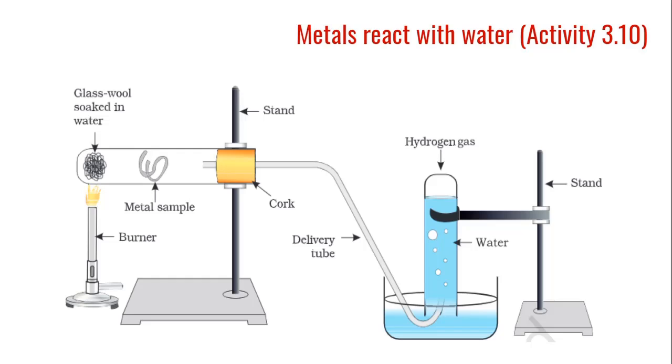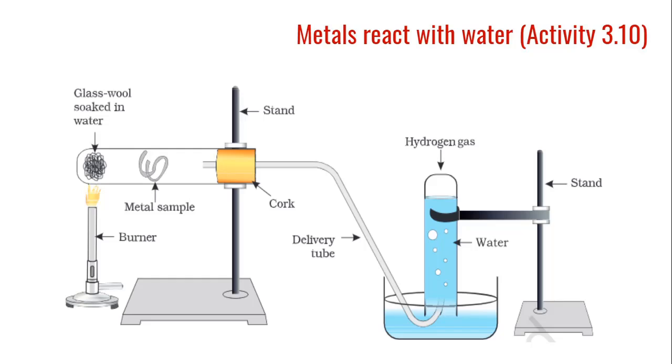For the metals that did not react with hot water, arrange the apparatus as shown in this figure and observe their reaction with steam. Which metals did not react even with steam? Arrange the metals in the decreasing order of reactivity with water. So, first of all, we will put all metals in cold water.